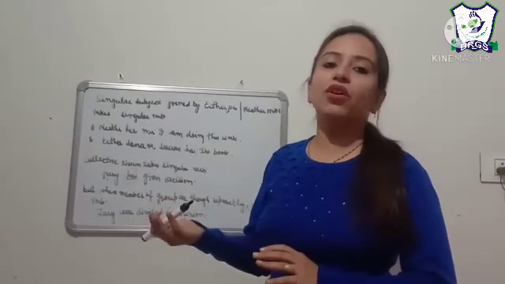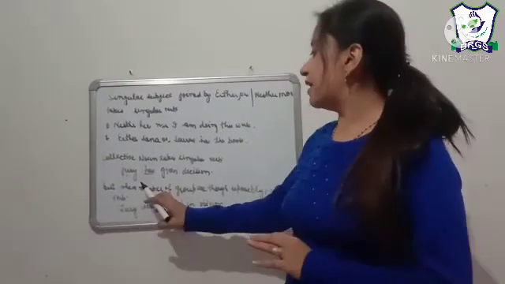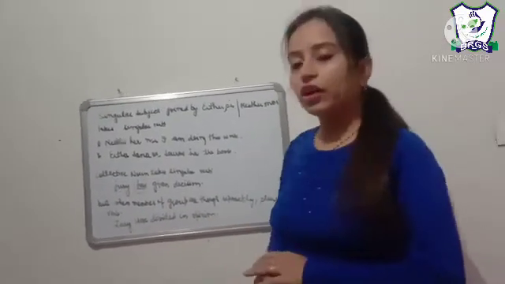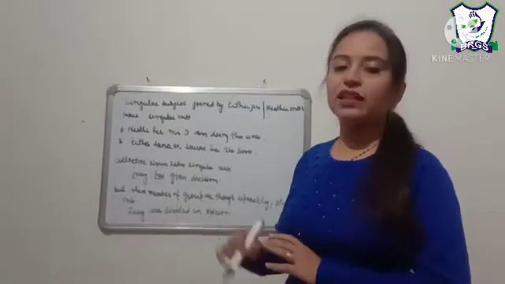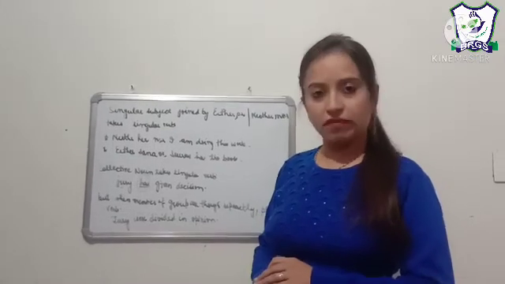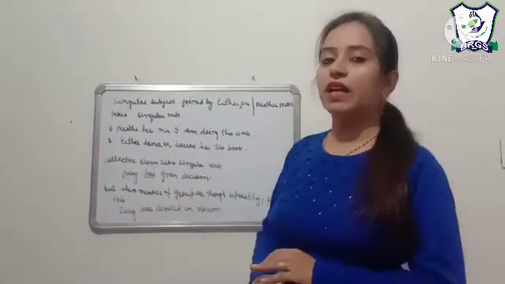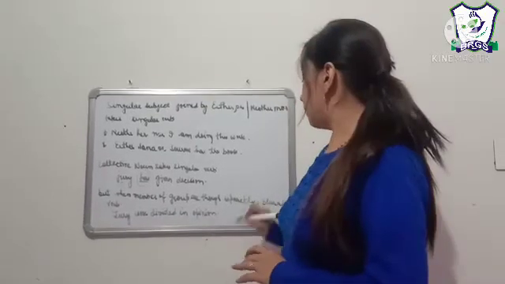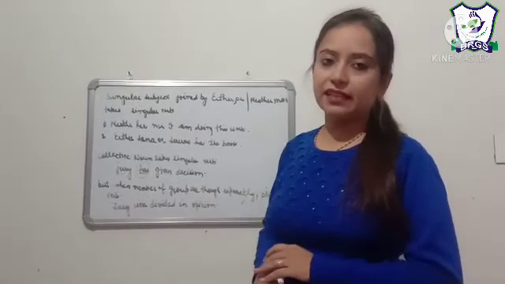When we are talking of the members of the jury separately, it will carry a plural verb. Otherwise, a collective noun always takes a singular verb.